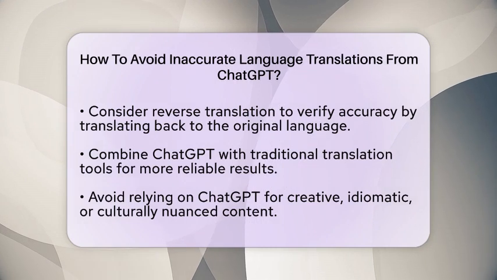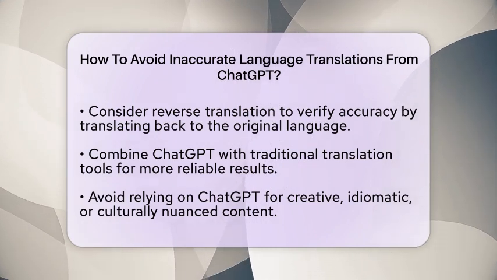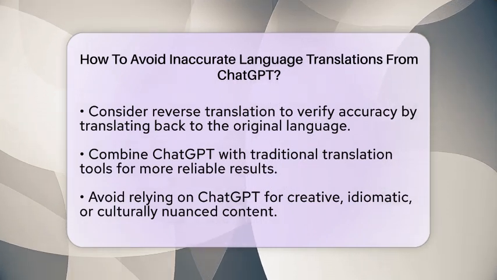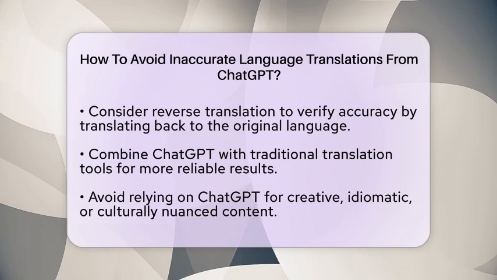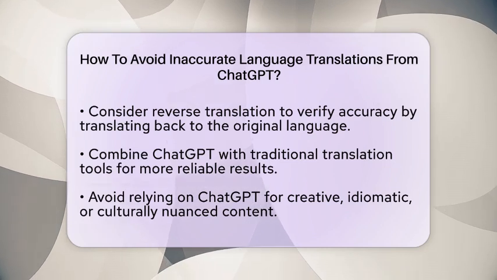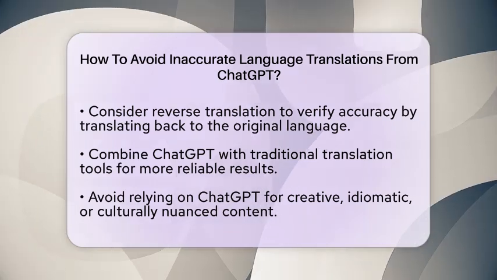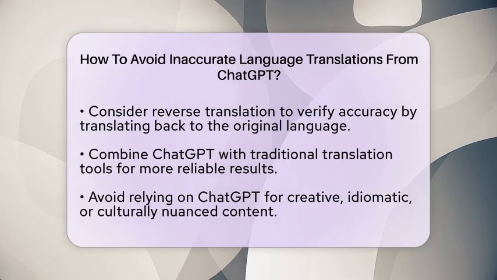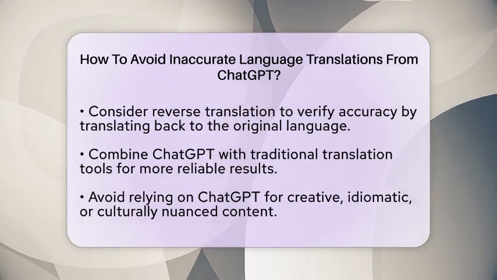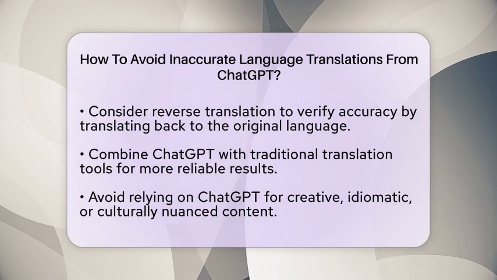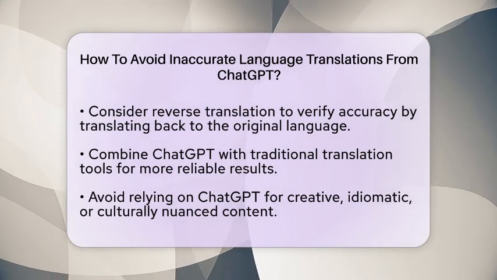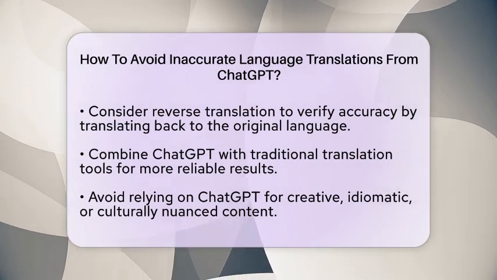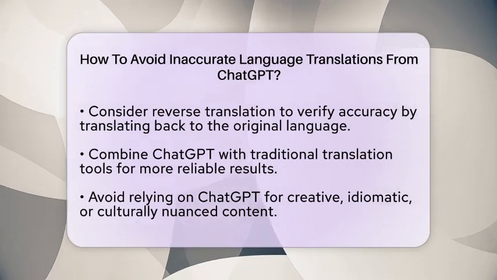Combining ChatGPT with traditional machine translation engines can also improve accuracy. Traditional tools like Google Translate or DeepL use encoder-decoder models that analyze sentence structure more thoroughly. Use ChatGPT for quick drafts or ideas, then refine with these tools or human help for important documents.